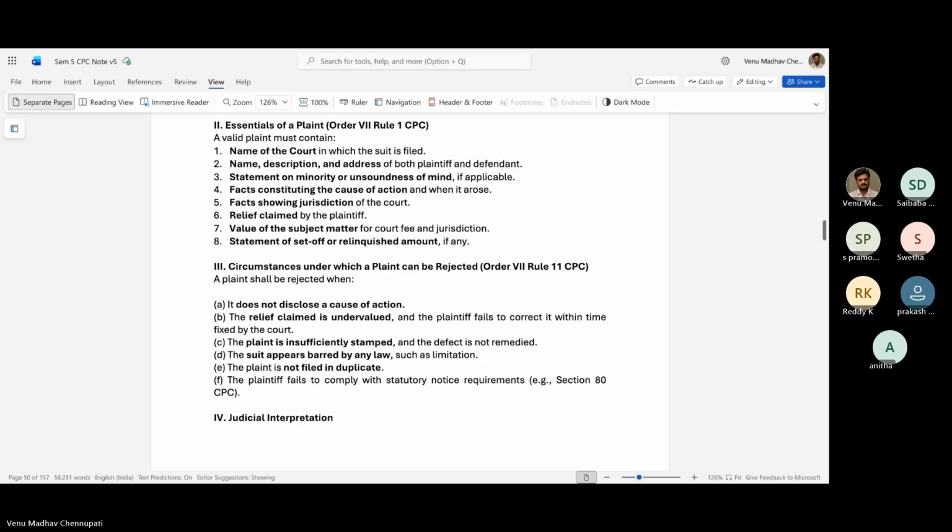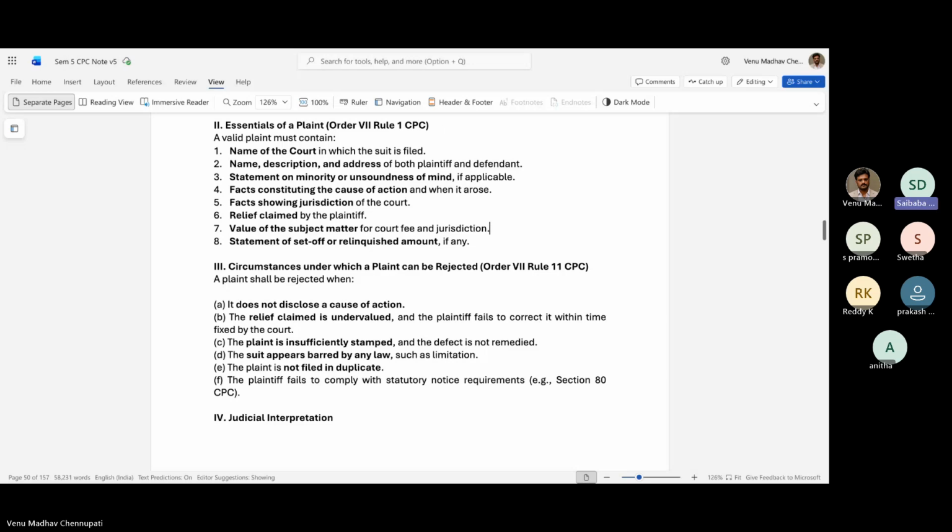Regarding subject matter jurisdiction, suppose it is a company matter and it is filed in a normal civil court, then it cannot be filed because the subject matter is different. Court fee valuation is also required for computing the court fee. These are the essentials of a plaint.